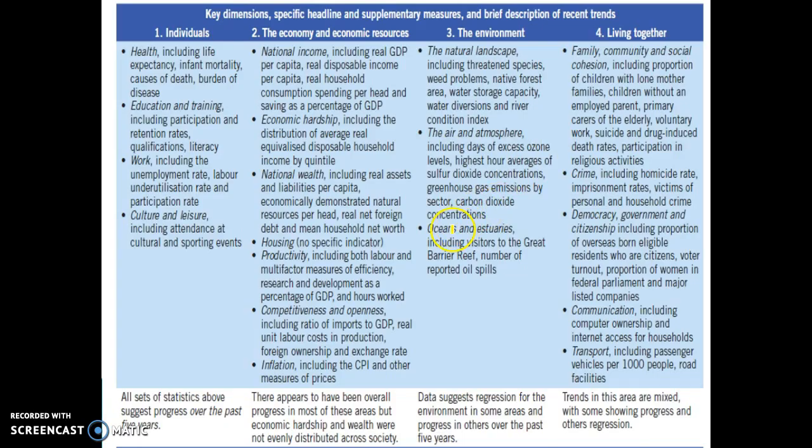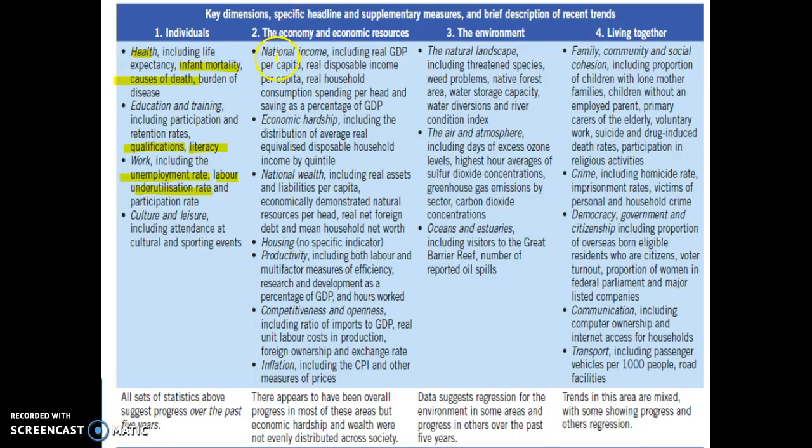So here's basically from your other textbook. This gives you a bit more of an indication of some of the things that they would use. I suggest you pause it on this slide, or you can have a look through the slides. But you can see health, some of the things they would use: infant mortality, they'd look at the causes of death, they'd look at life expectancy. Education, so we'd be looking at participation rates, the amount of people that have a tertiary qualification. Literacy levels, so literacy in Australia is about 99%, went up to 99.5%, great, we get a tick. The unemployment rate within individuals, labour underutilisation rate, which we'll talk about next chapter, basically the amount of people that would like to be working longer hours.